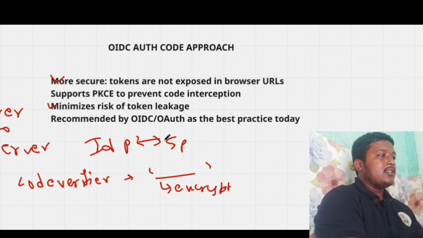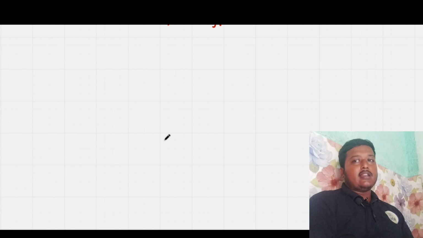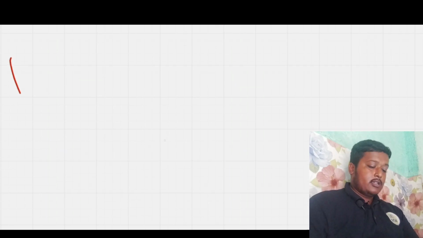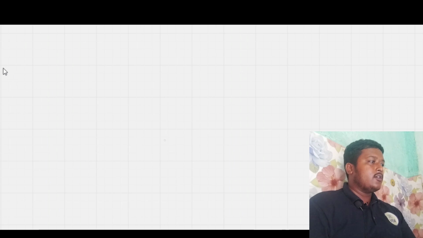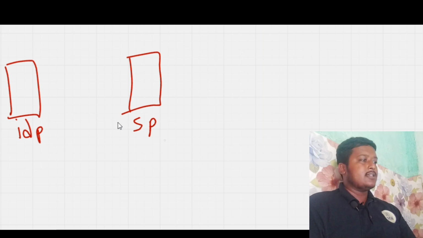So now we will see the overall flow of it, how the flow takes place between IDP and SP, and the overall process in detail. We have two things: one is the IDP and another is the SP, that is, identity provider and service provider. So how does it work?